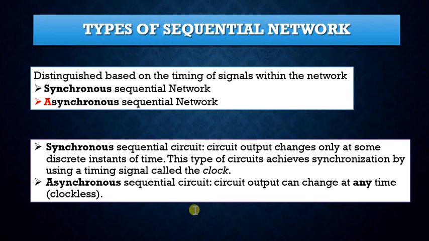It is these clock pulses that effectively sample the input signals to determine the network behavior. An asynchronous sequential network is one in which the behavior of the network is immediately affected by the input signal changes. So basically, asynchronous sequential networks do not use the clock.